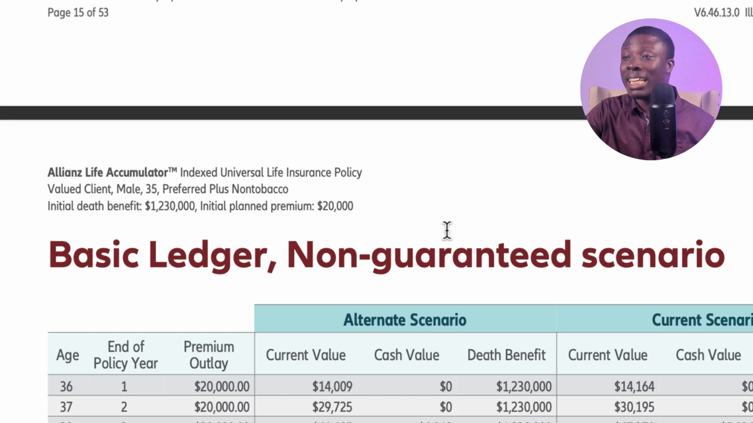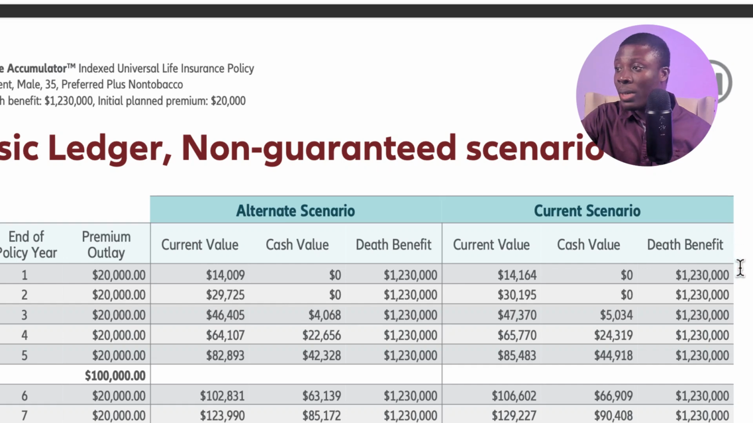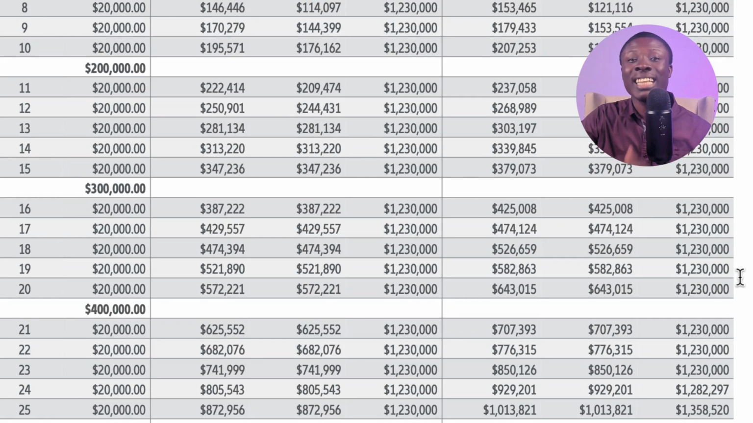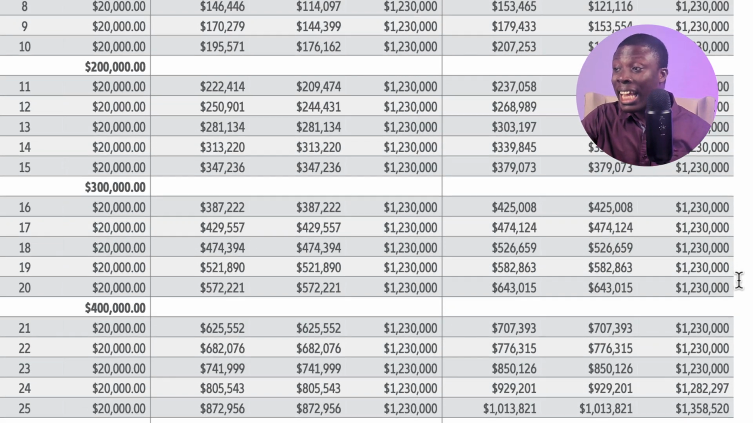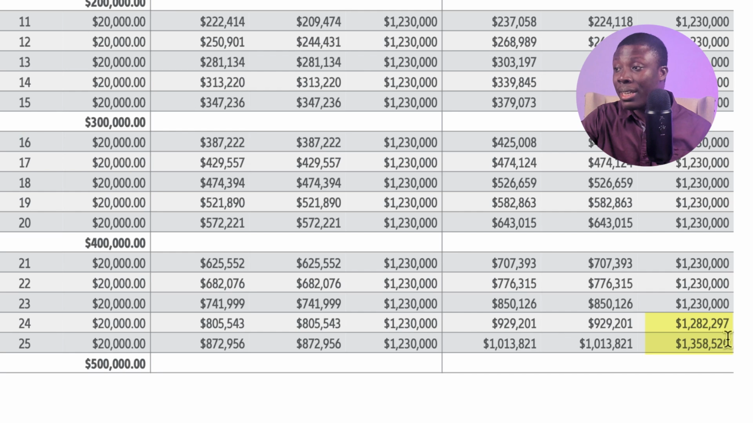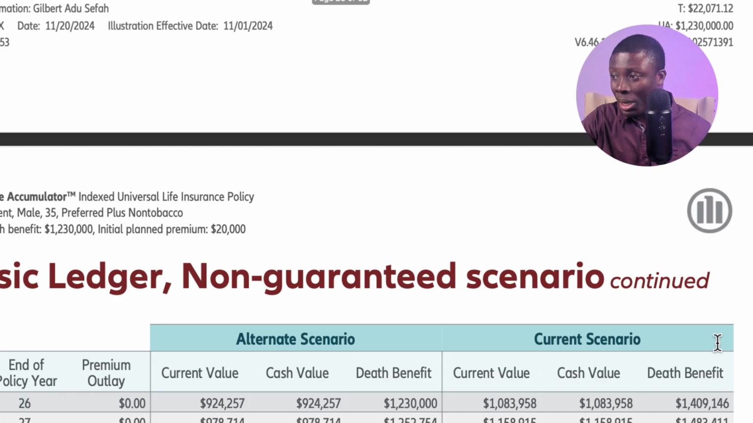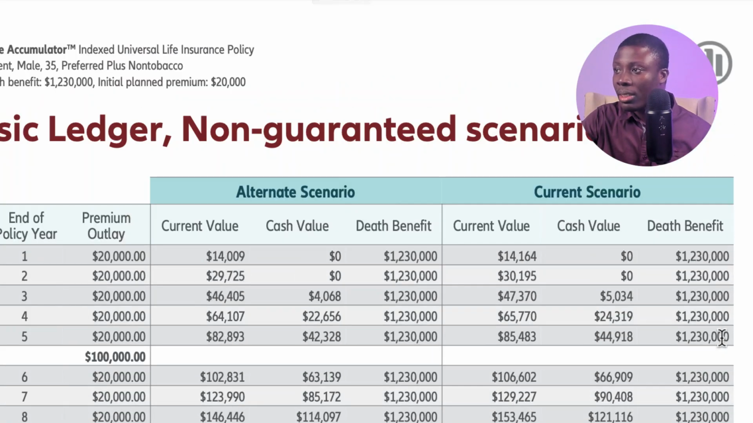This is a level death benefit design. We are starting off with $1.2 million and it remains level until the cash value grows enough to cause the death benefit to increase at some point. Now, $20,000 go into the policy year one, cash value zero. Another $20,000 go into the policy year two, cash value zero. Do you see the problem?